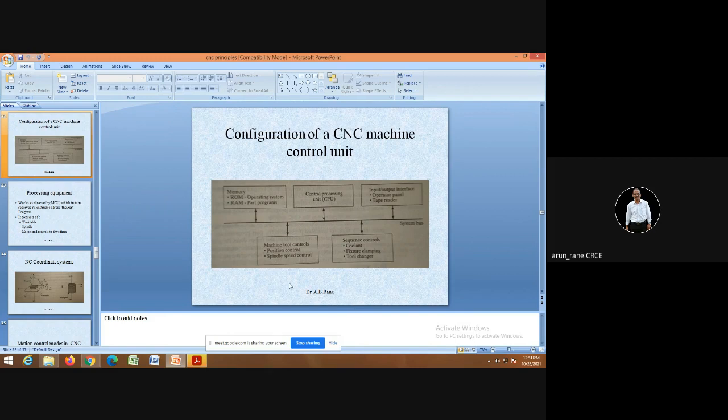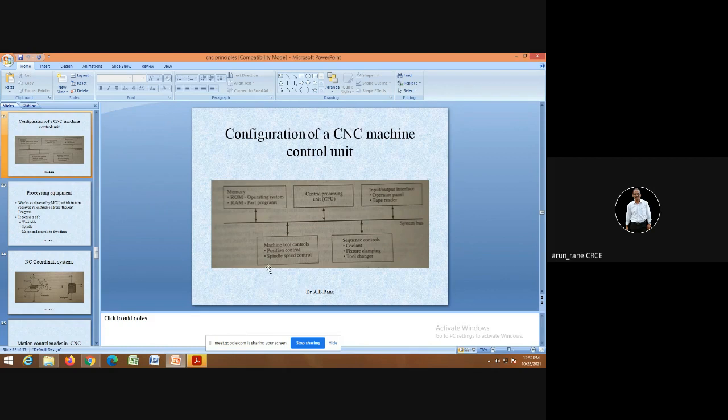The configuration of CNC is: there is the central processing unit, that is CPU. Then there is the input output interface, which consists of the operator panel and tape reader. Then there is sequence control, like coolant on off, workpiece clamping, declamping, tool calls, tool changers.